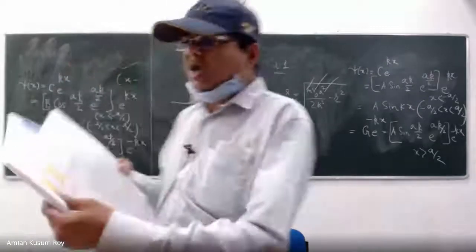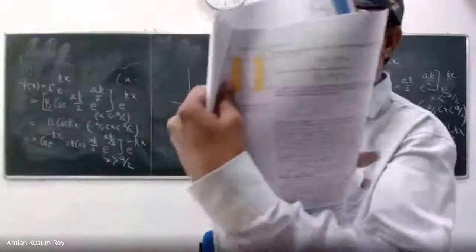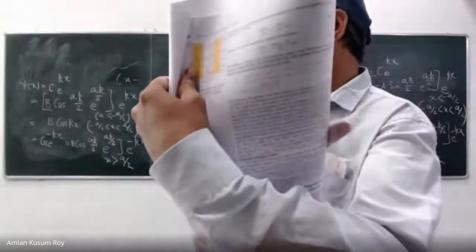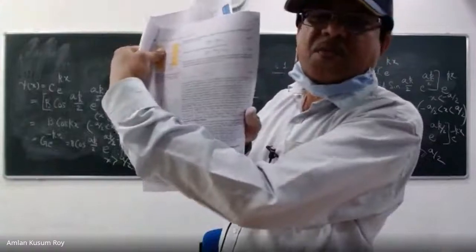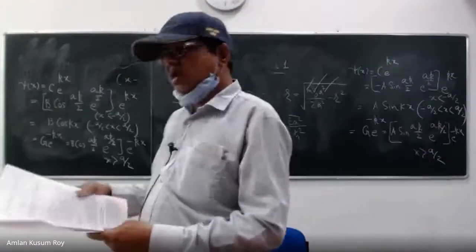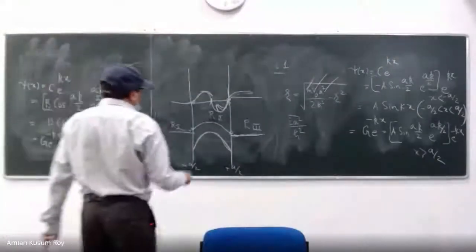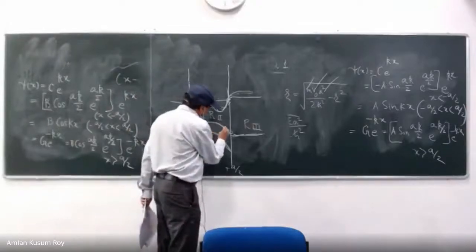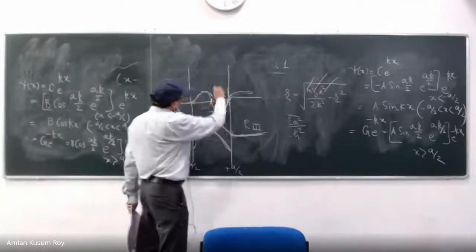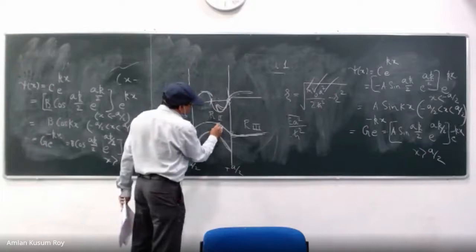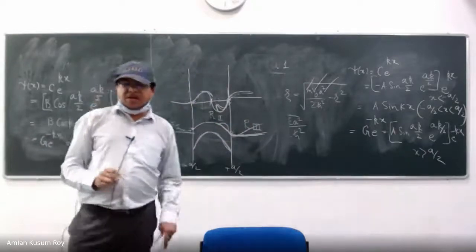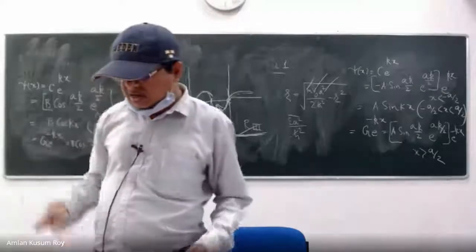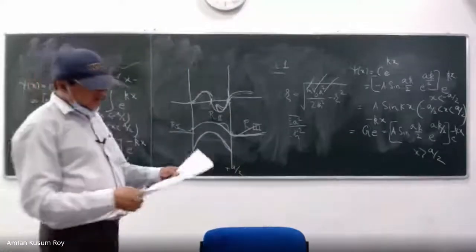Now let us try to see. The more you go to the higher states, the fall off is slow at the top. The more you go to the higher sides, you will see the fall off will be very strong, like this. Right? So this is what you will see, and look at the energy spectrum now.